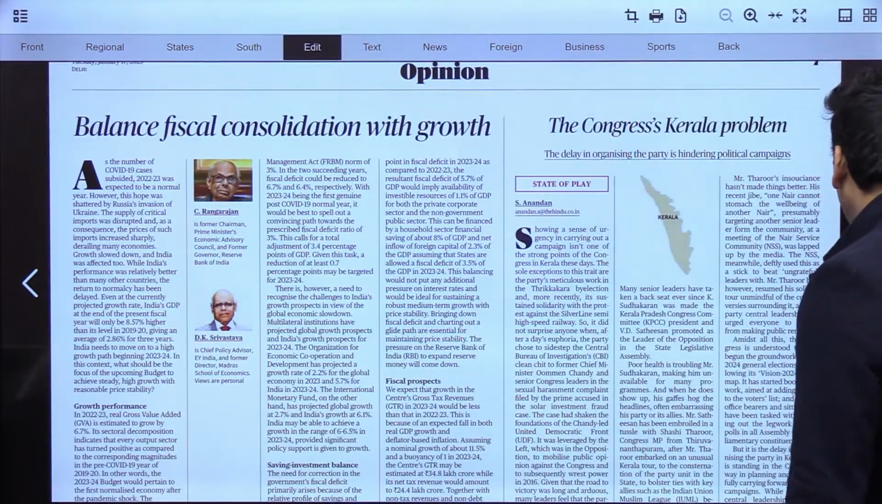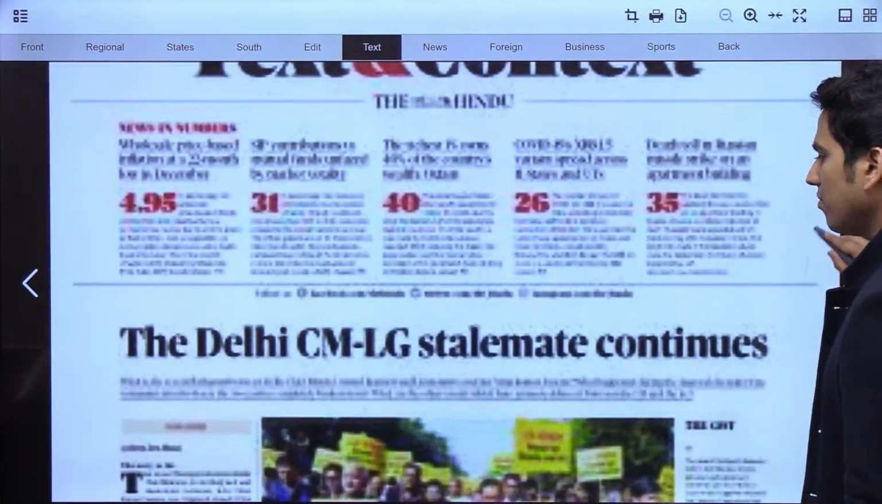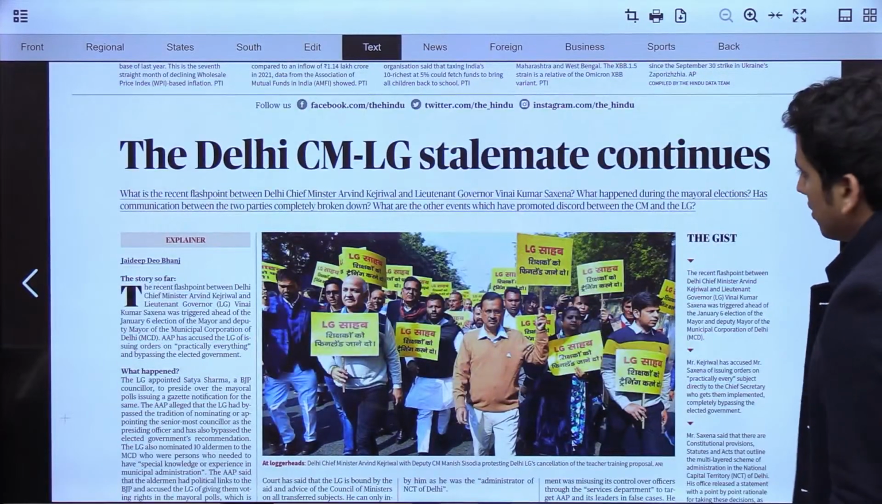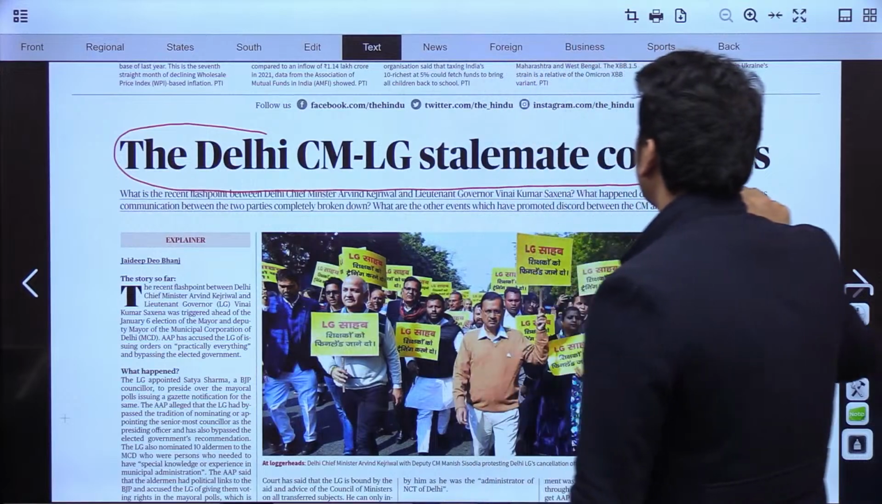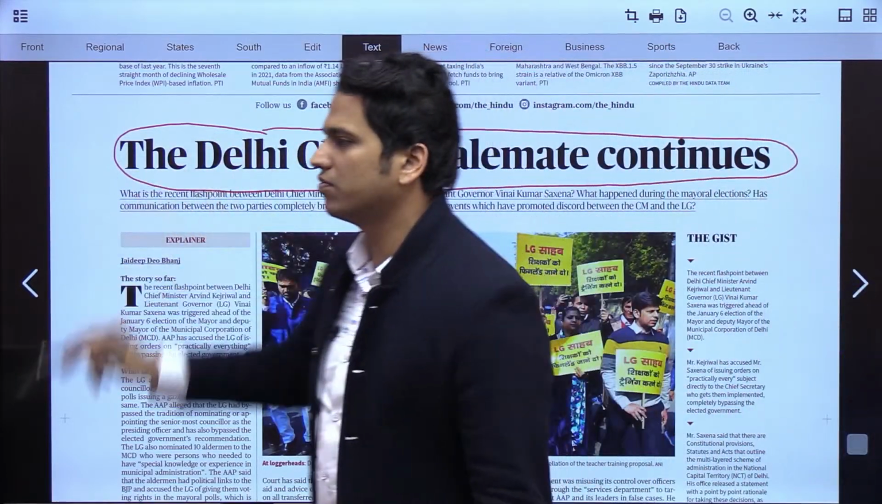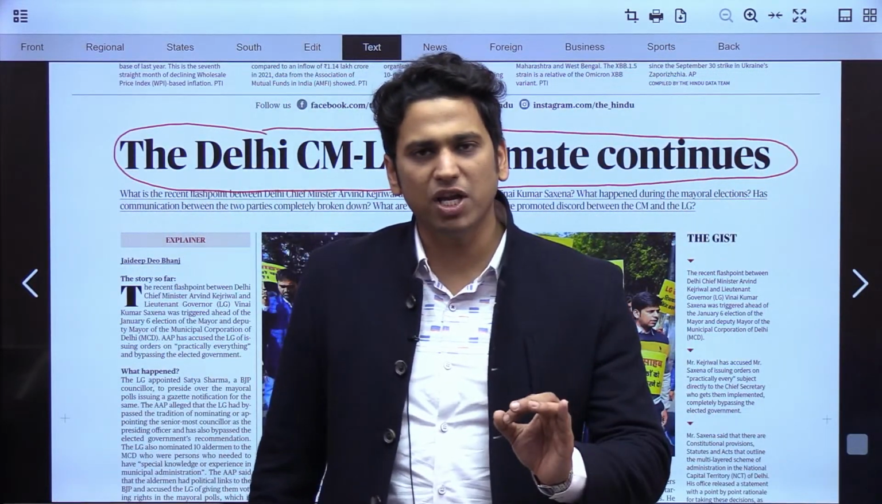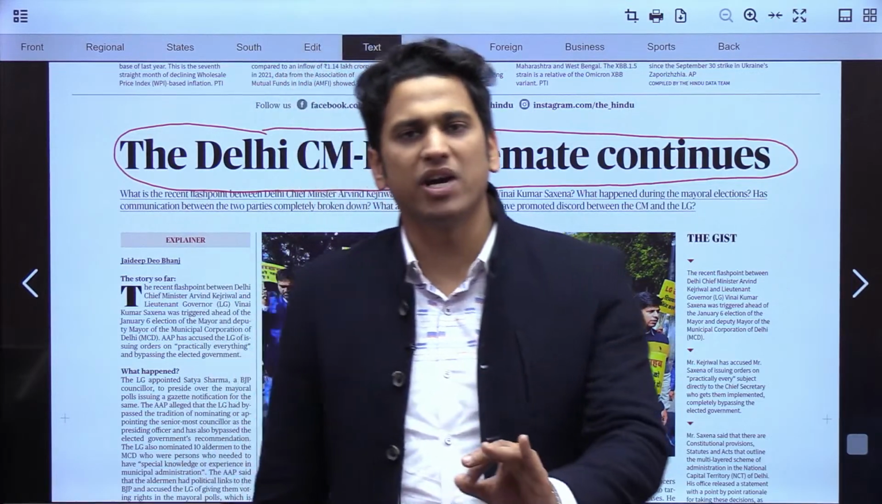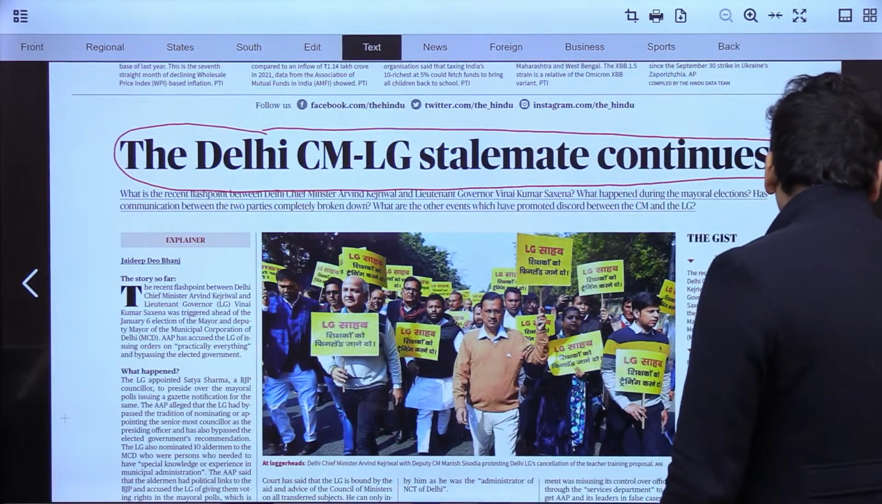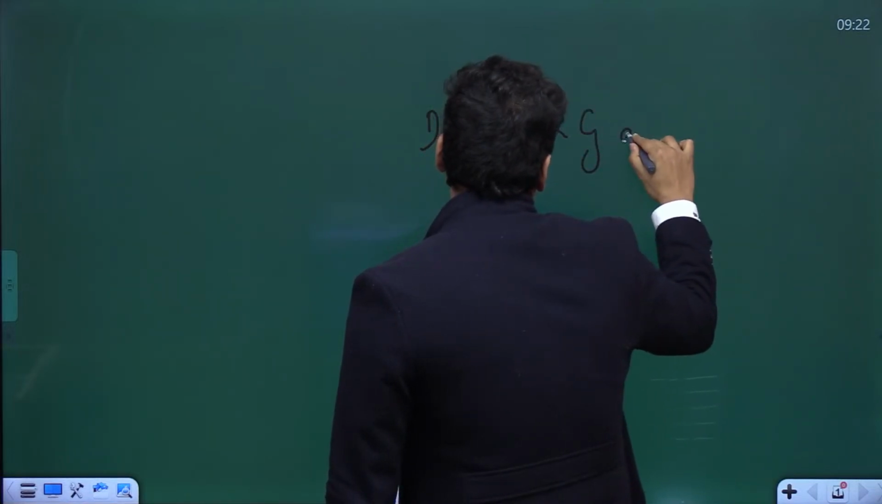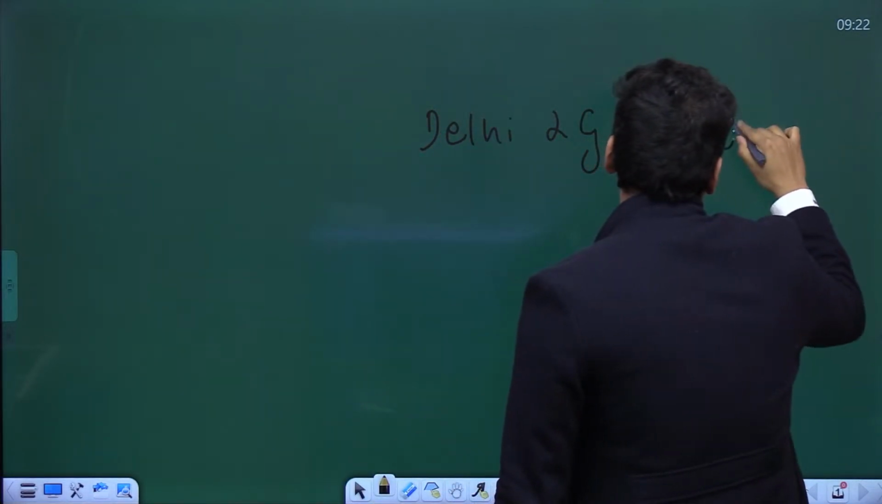Chaliye, moving to the next part. Now again, this thing we already discussed. The Delhi CM LG stalemate continues. Now one thing I would try to make sure that I give you the basic points that are there about the tussle that is going on between Delhi LG Lieutenant Governor and Delhi CM.